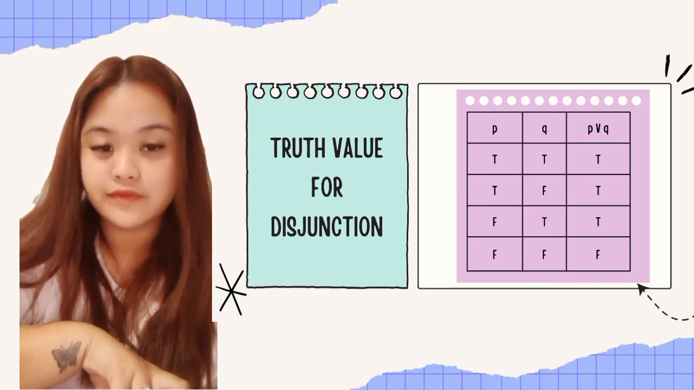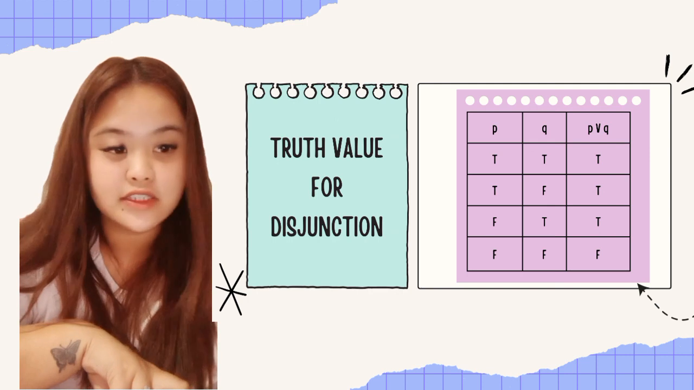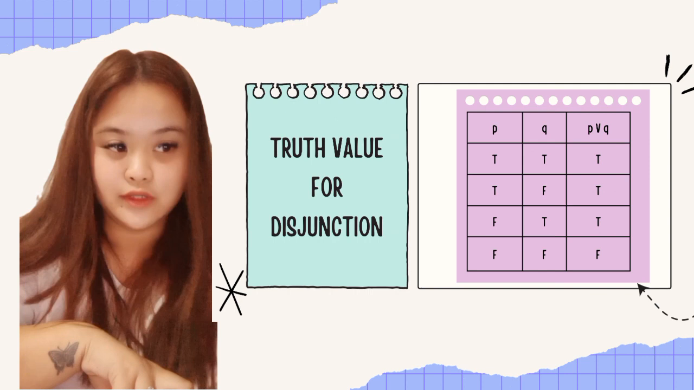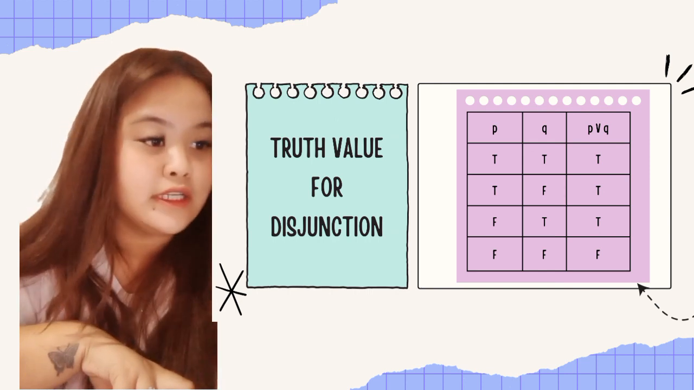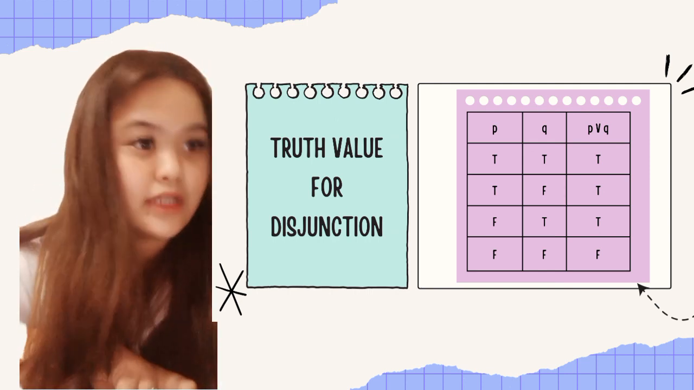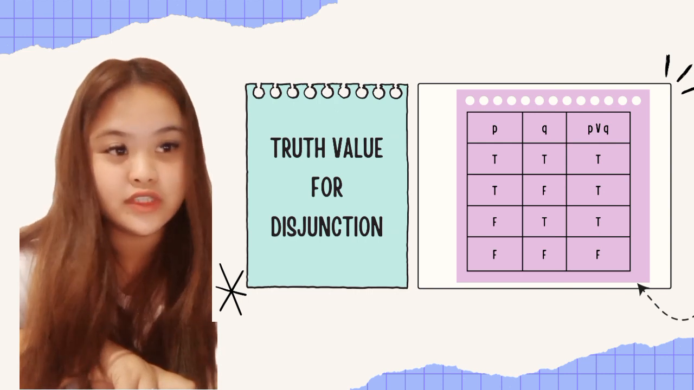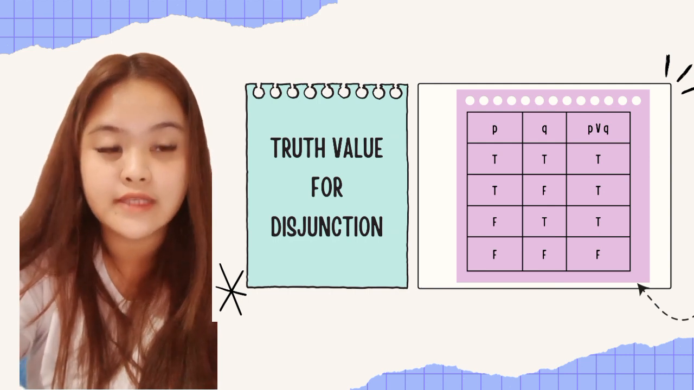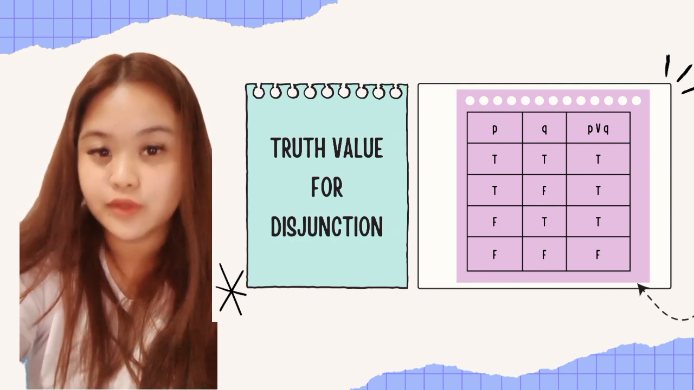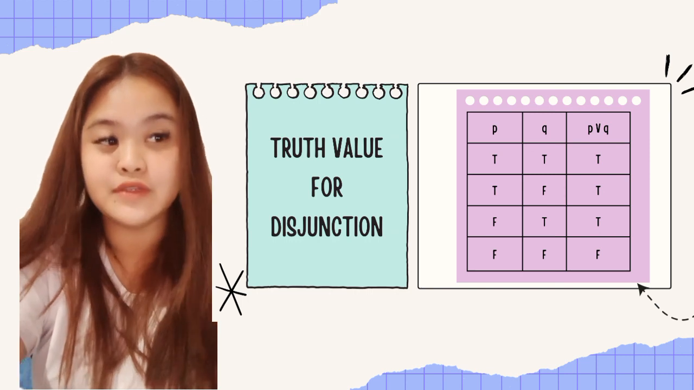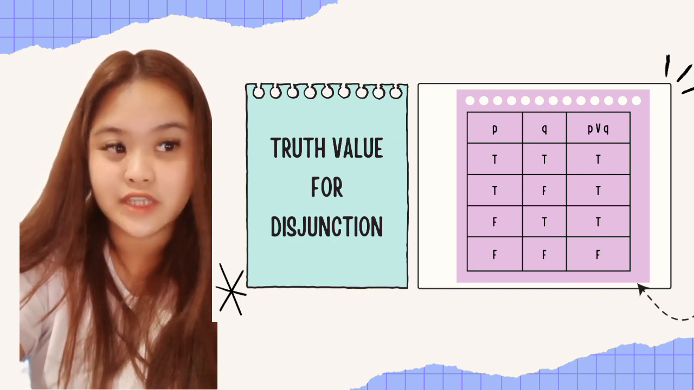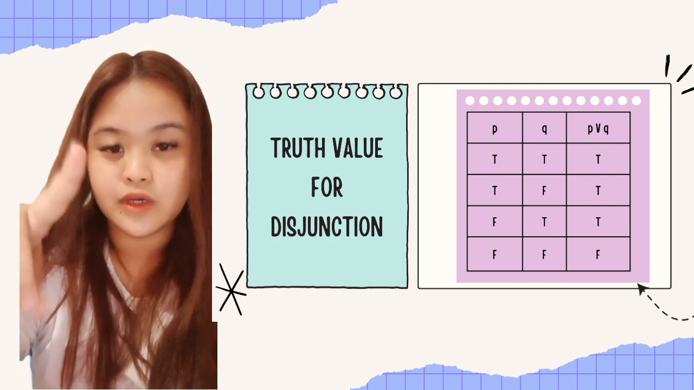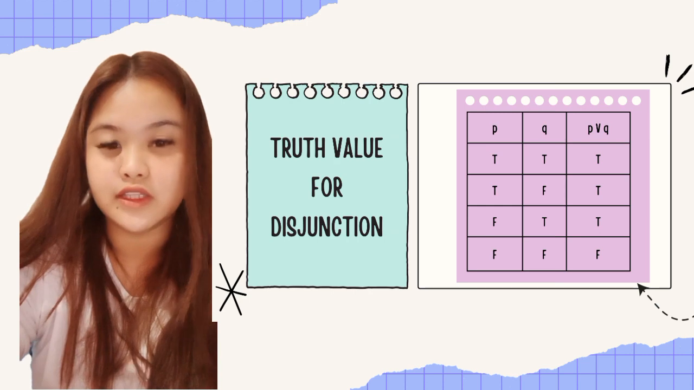Lastly, the truth value for disjunction. Sa disjunction, maging true lang yung isang statement, true na agad yung sagot doon. Kaya sa example, yung P true, yung Q true, so ang disjunction niya ay true. At kung titignan nyo rin sa pangalawang row ng example, yung P ay true, yung Q ay false, at yung sagot sa disjunction niya is true. Kasi nga, once na meron lang isang true sa statement na yon, true na agad yung sasagot.